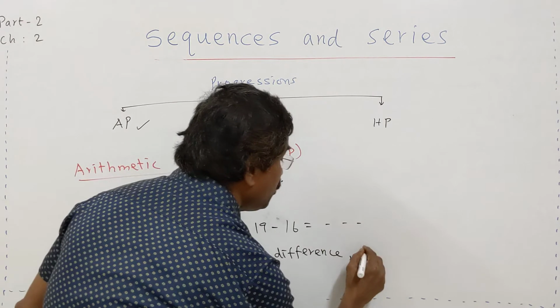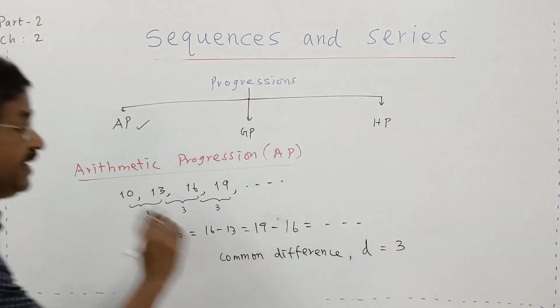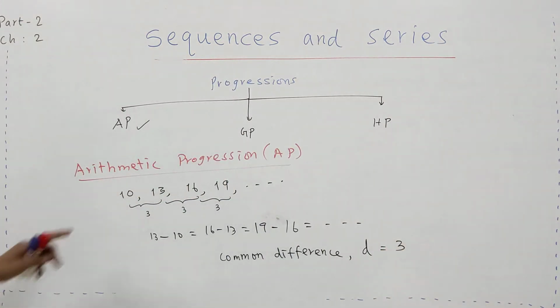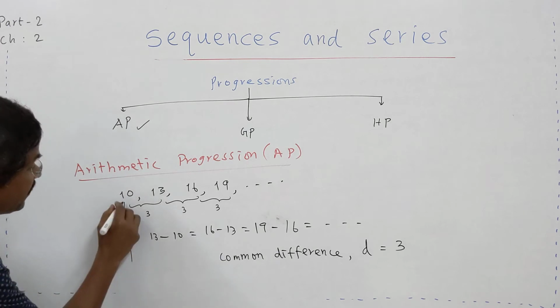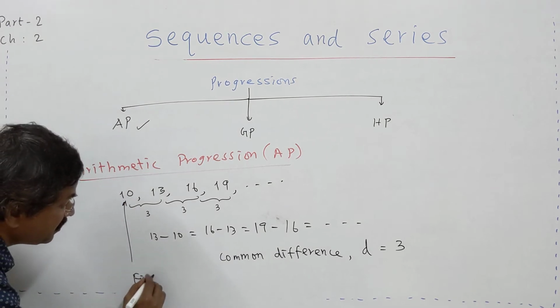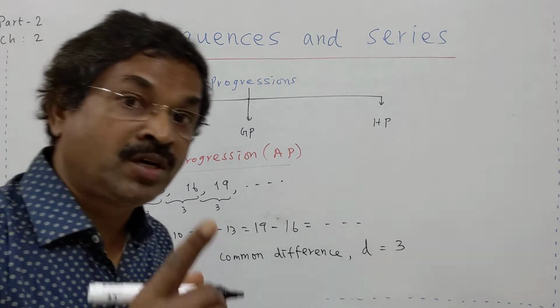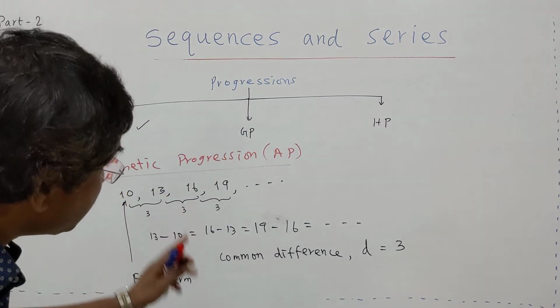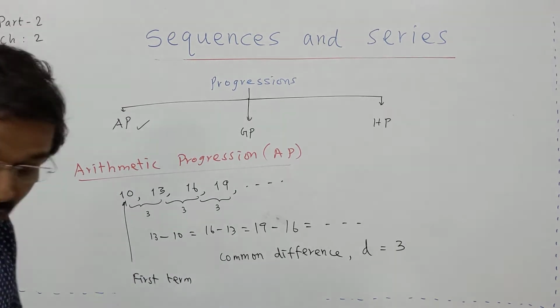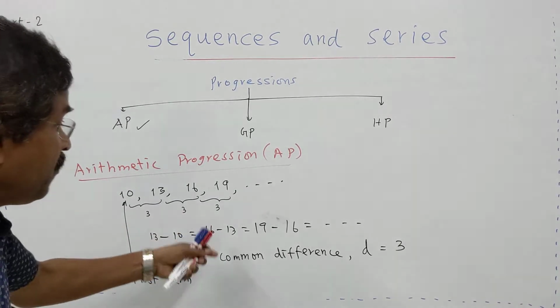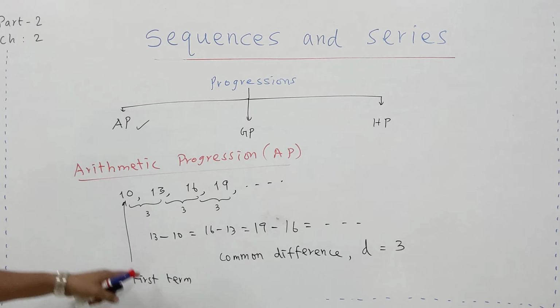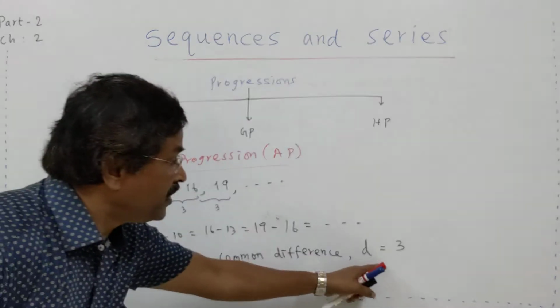Common difference, and we denote it as what? D equal to 3 here, common difference. And the starting 10 is called the first term. I told you every topic will have its own terms and terminology. You have to understand that thoroughly. So now this is an example for an AP: the first term, and the difference is called the common difference.